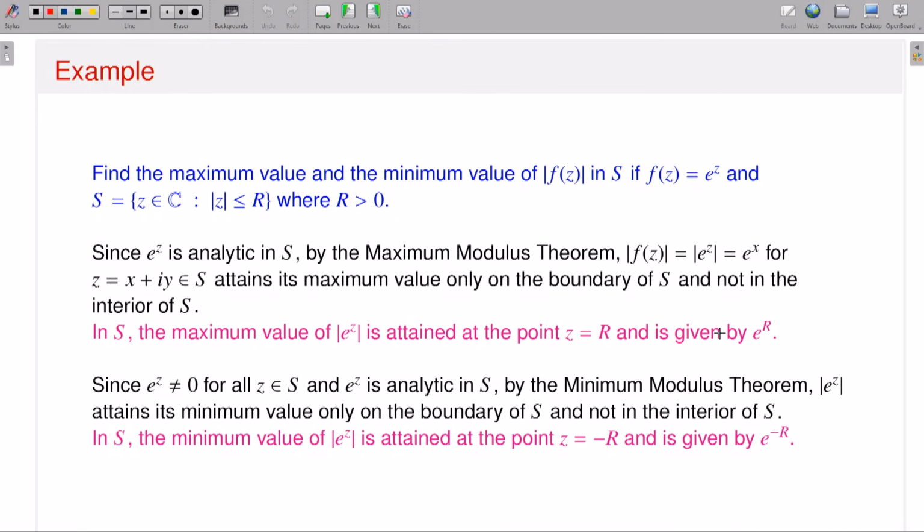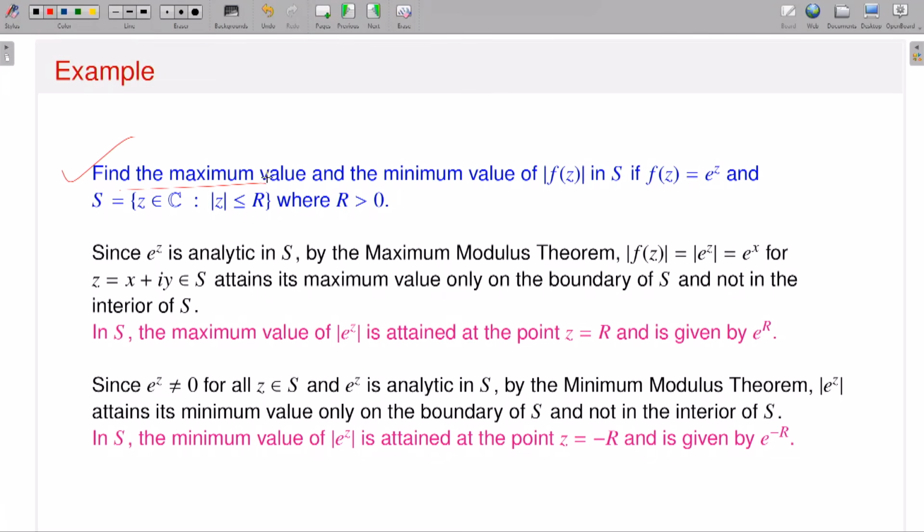Now let me just see two examples which will be very nice. For example, if I give this kind of problem to you, how to solve it? Find the maximum value and minimum value of the modulus of f(z) in S, where the function I am giving is f(z) is equal to e to the power z, and S is the collection of all those z where modulus of z is less than or equal to r. Now you just draw a picture here. So what is that set S? S is a closed ball with center 0 and radius r.